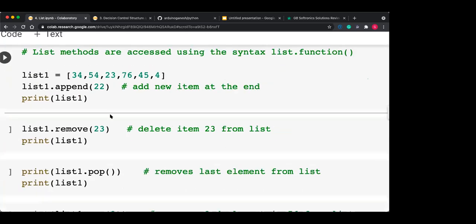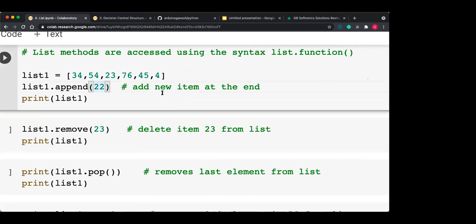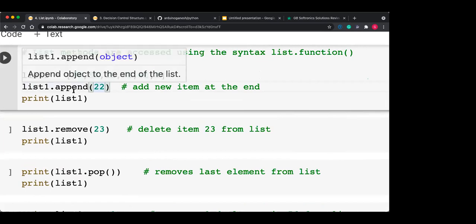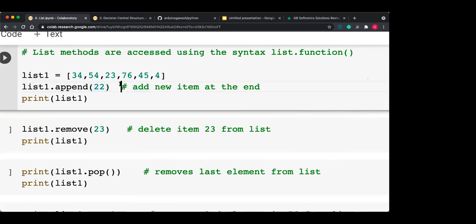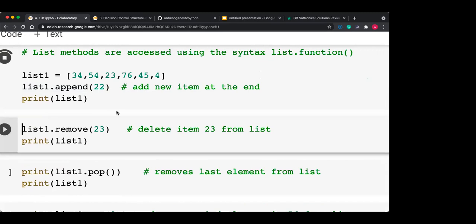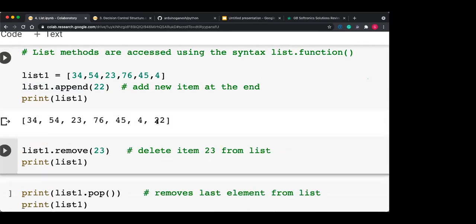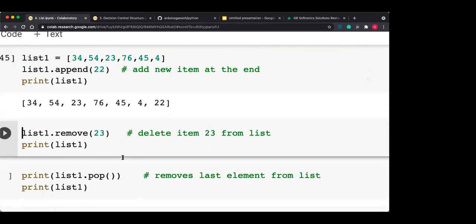Some list methods are there. The append method appends the new item at the end. So here a list is there, and if you want to add one more item at the last, after 4, the function is called the append function. Append 22. So at the last, the 22 will be appended.